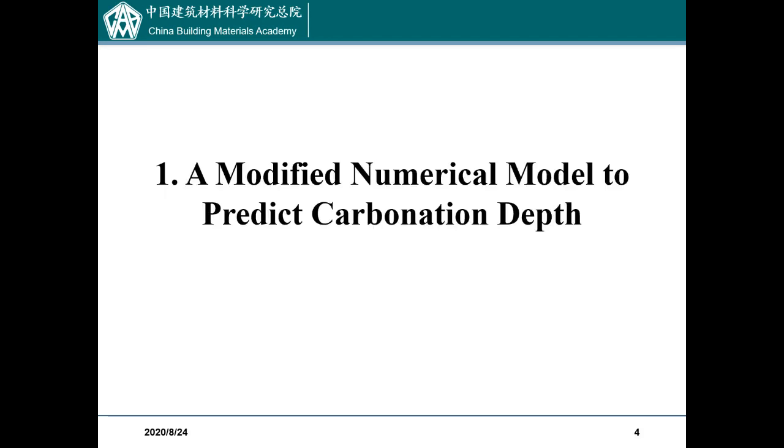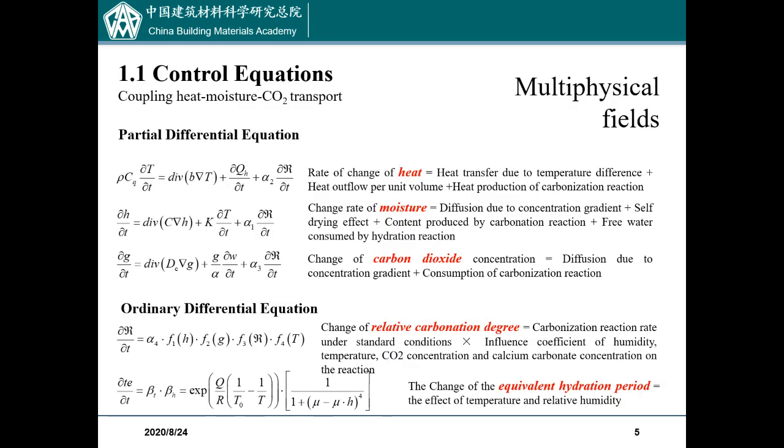Today, my presentation is a modified numerical model to predict carbonation depths. It's a modified model mainly based on Bazant and Najjar's research. This modified model contains 5 control equations. 3 of them are partial differential equations that control the multiphysical fields of heat, moisture, and carbon dioxide. The other 2 equations are ordinary differential equations that control the relative carbonation degree and the equivalent hydration period. These 5 control equations are the most important base of this model.